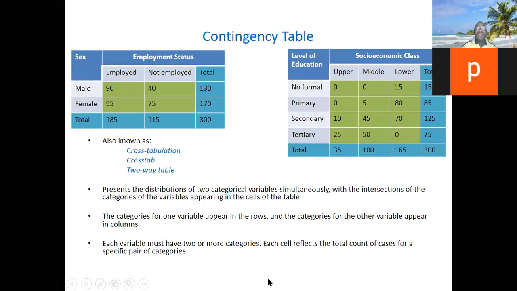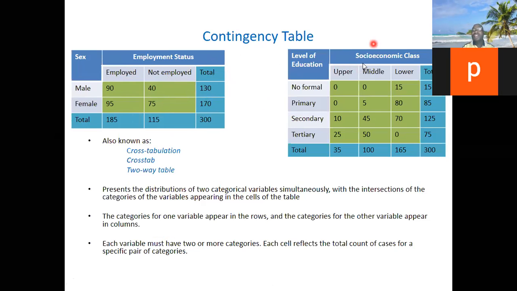Like this first one, there are 2 rows and 2 columns. We are talking of the green part, because when you are talking of rows and columns, the total is not part of it. The total is at the edge. We are talking of the part that contains the data apart from the total. So this is a 2 by 2 contingency table. The degree of freedom is 1 because there are 2 rows and 2 columns: 2 minus 1 times 2 minus 1, making 1 times 1.